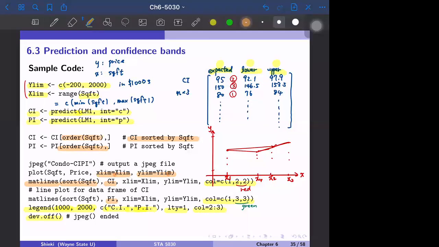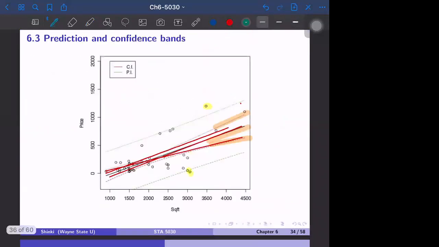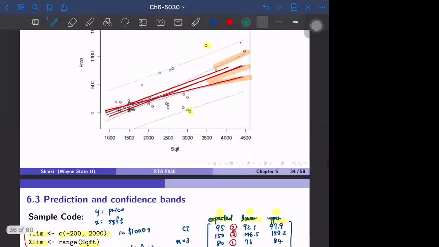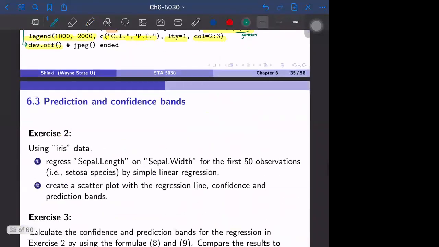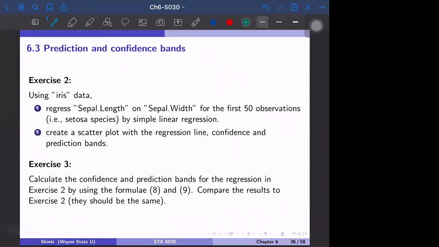This corresponds to the JPEG function. If you start the JPEG function, you have to close it with the dev.off function. Then you can make this graph. It's a little complicated, but we can do it this way. And exercise 2 and exercise 3, I will ask in the quiz or the homework. Exercise 2 is just to generate the confidence interval using the predict function. And exercise 3 is to calculate the confidence band and prediction band, but using the original formula rather than the predict function.